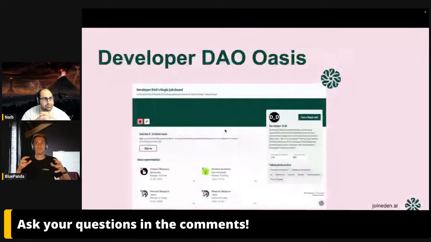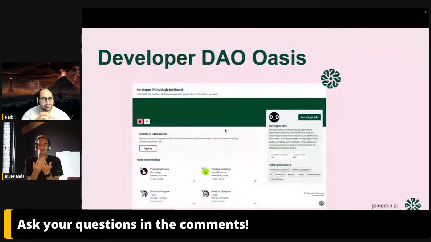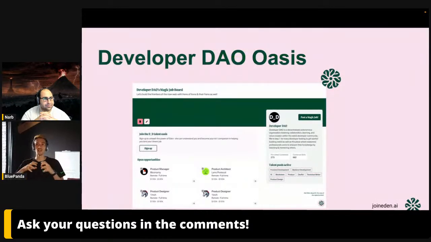Practically, how this will exist with Developer DAO is that we are creating an oasis. What do we call the Developer DAO oasis? It is a place that anyone can go and join in order to get their own career coach.